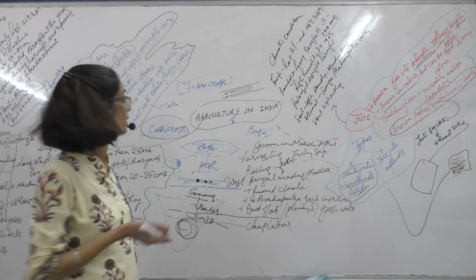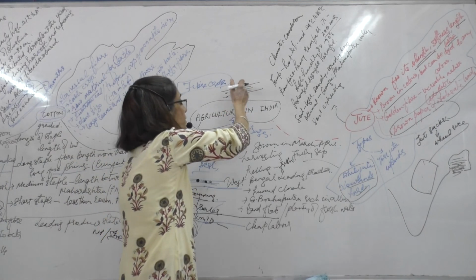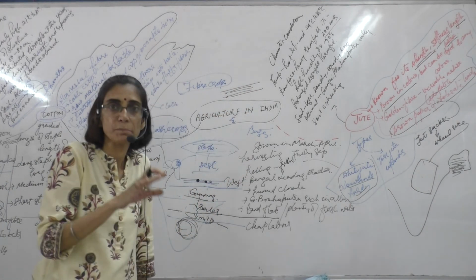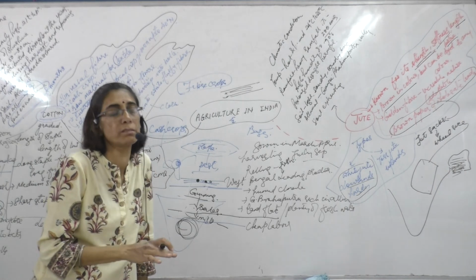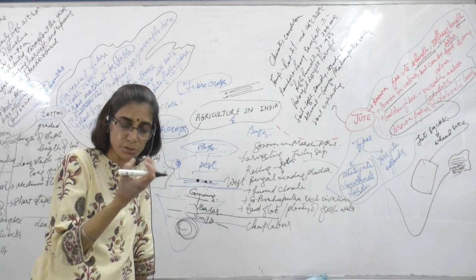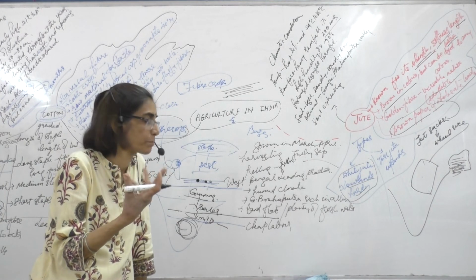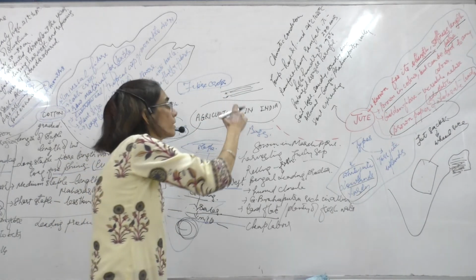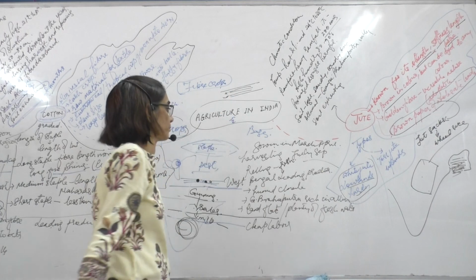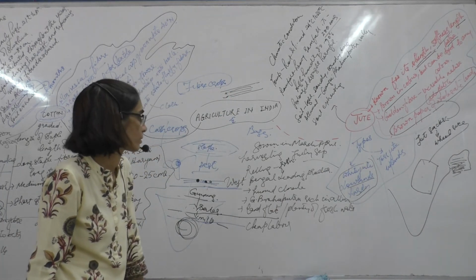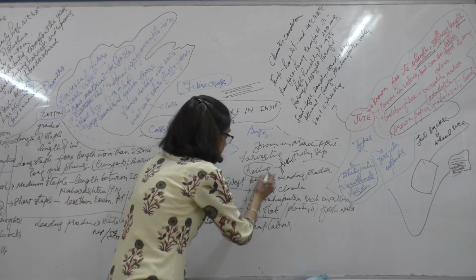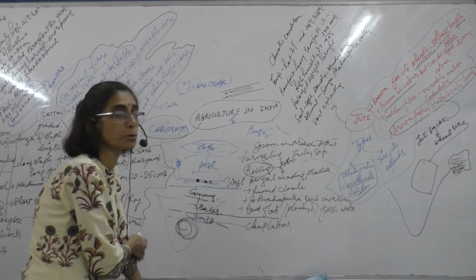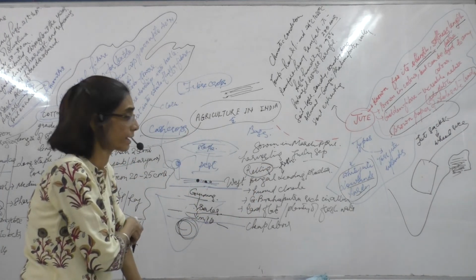The removal of the outer bark from the fiber, because it has been soaked in water for some days, happens through a microbial process. The bark loosens and the fiber can be taken out. This process is called retting. So remember, retting and ginning are two important terms which are frequently asked.